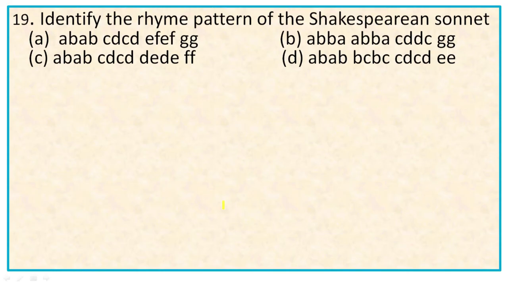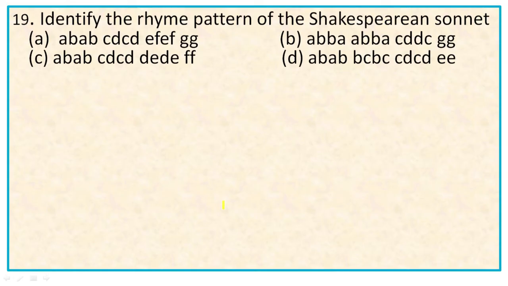Then number 19. Identify the rhyme pattern of the Shakespearean sonnet. The options are ABAB, CDCD, EFEF, GG, then ABBA, ABBA, CDDC, GG, then ABAB, CDCD, DED, FF, last one ABAB, BCBC, CDCD, EE.